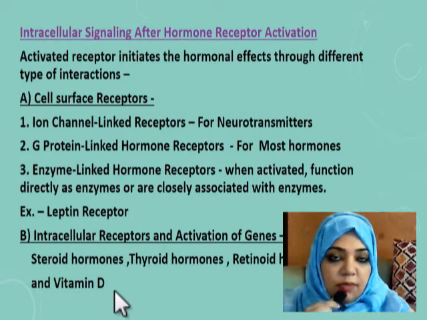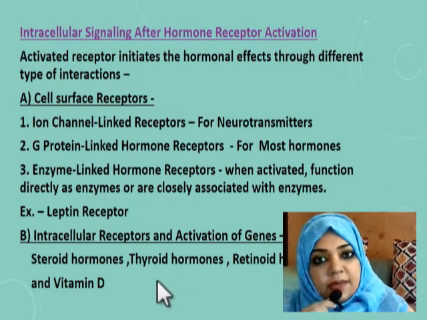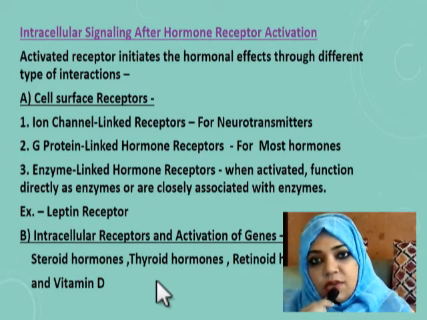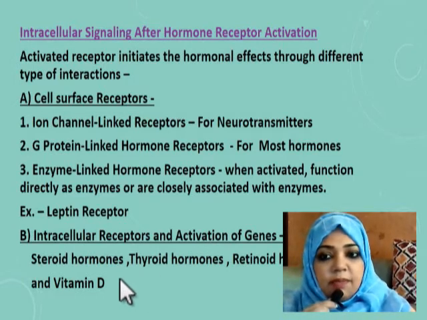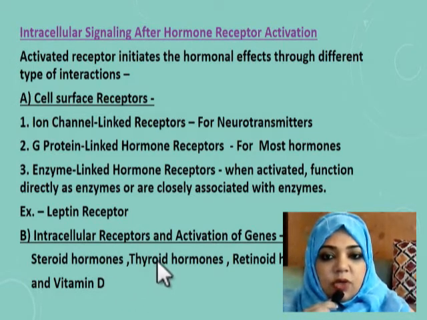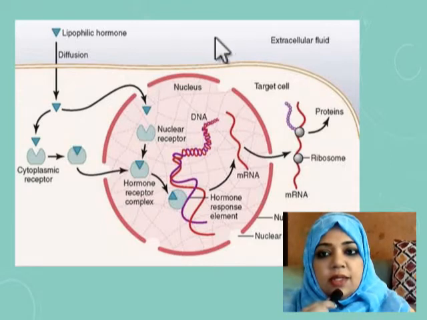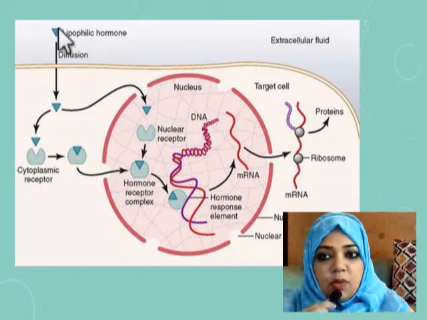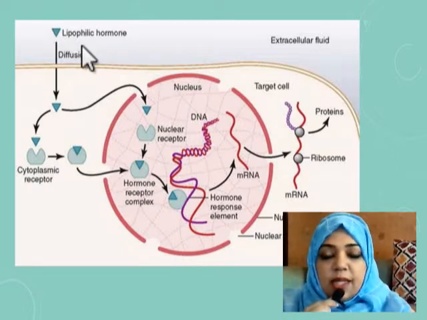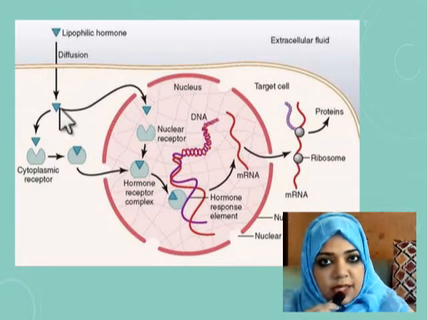So these are very important examples of chemical messengers that act by activating intracellular receptors and activation of genes. So you should remember these examples, that is the steroid hormone, thyroid hormone, retinoid hormone and vitamin D. These intracellular receptors are either located in the cell cytoplasm or in the cell nucleus, and these hormones are lipophilic hormones, that means they are lipid soluble, so they can easily diffuse through the lipid cell membrane.